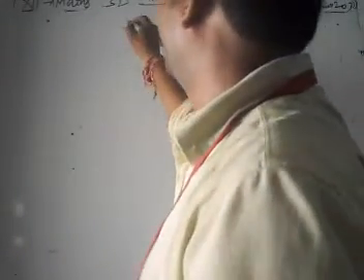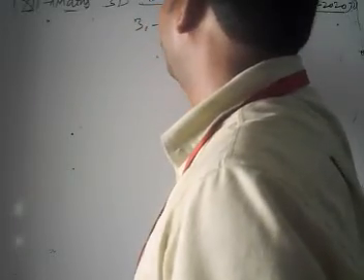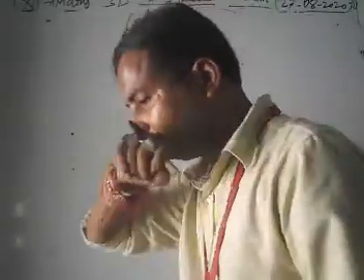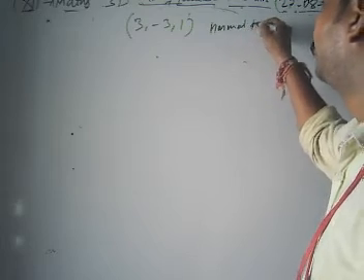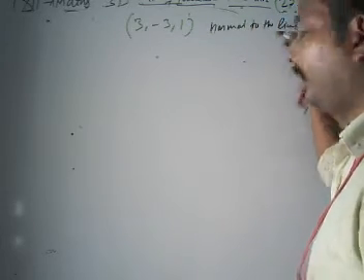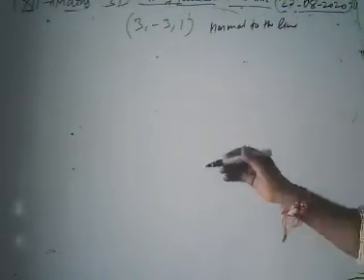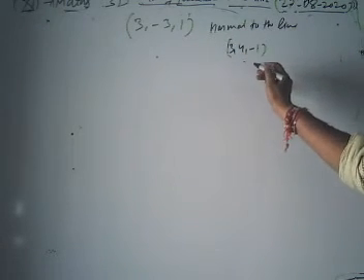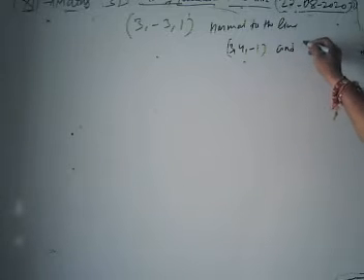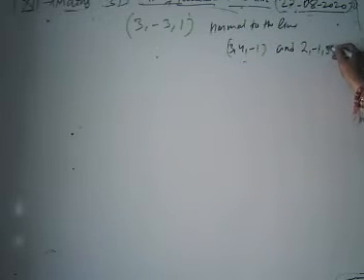Find the equation of plane passing through the point 3, minus 3, 1 and normal to the line joining the points 3, 4, minus 1 and 2, minus 1, 5.